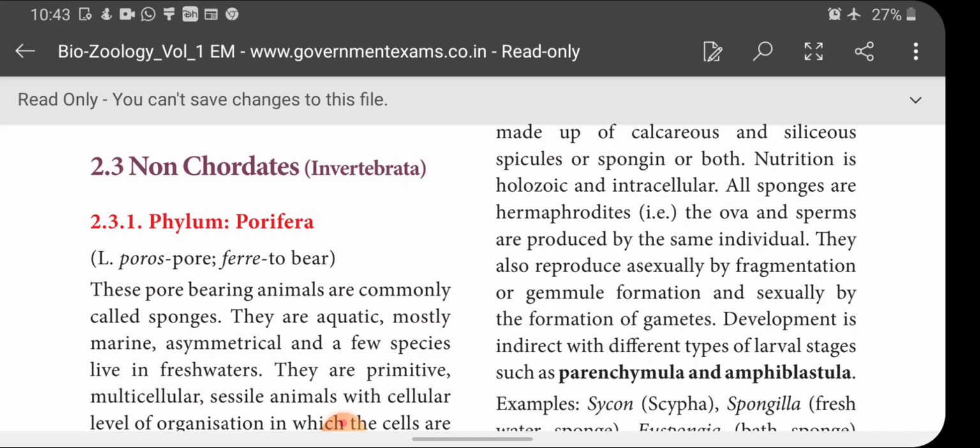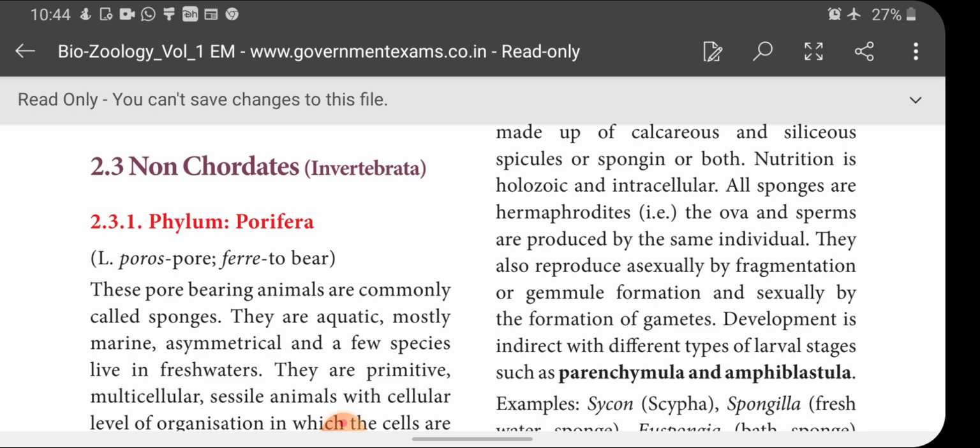There are two types of development: direct development and indirect development. What is direct development? In direct development, the young one looks like the adult organism. But in indirect development, the young one does not look like the adult one; it is entirely different from the adult.